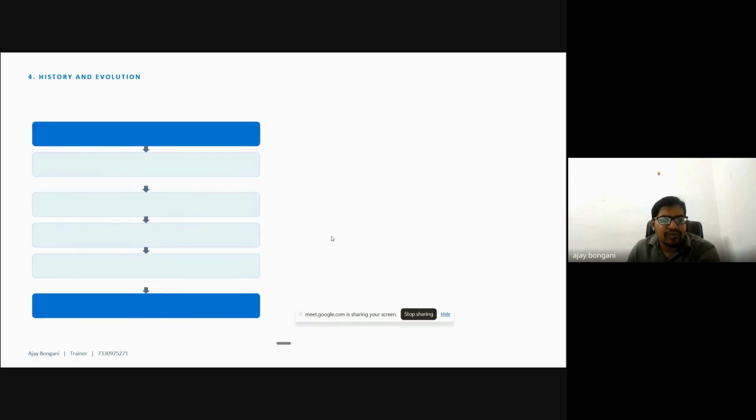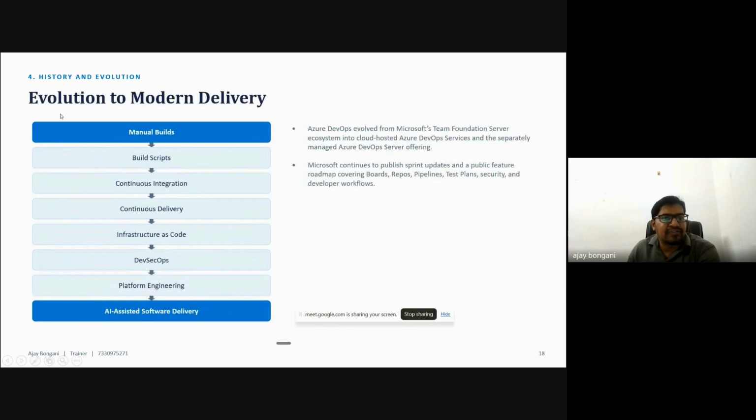To avoid this, we use modern delivery: moving from manual builds and build scripts to continuous integration and delivery, infrastructure as code, DevSecOps for security, platform engineering, and AI assisted software development. Azure DevOps comes from Microsoft Team Foundation Server, and we can also use Azure DevOps Server.